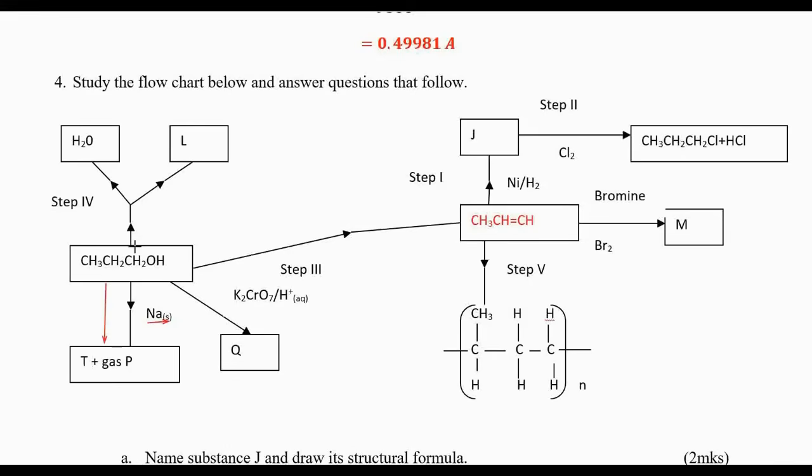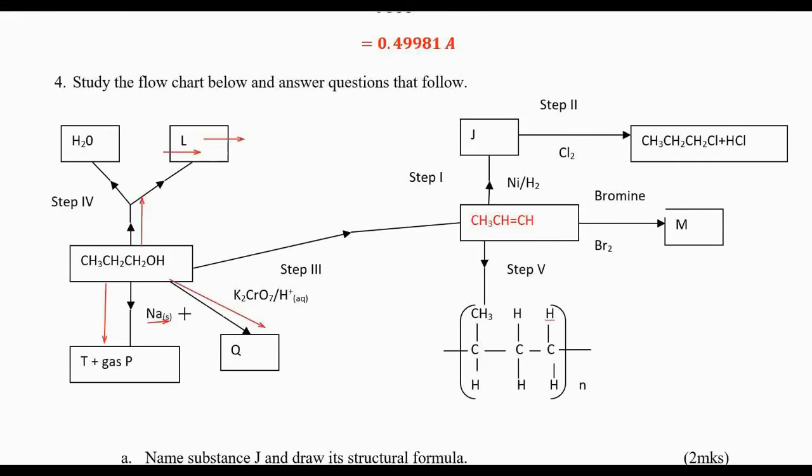Now let us go upwards. From propanol up, it undergoes a certain process and water is formed. That is obviously combustion, burning. When an organic compound like propanol is burnt, we form water and carbon dioxide. So L is actually carbon dioxide.